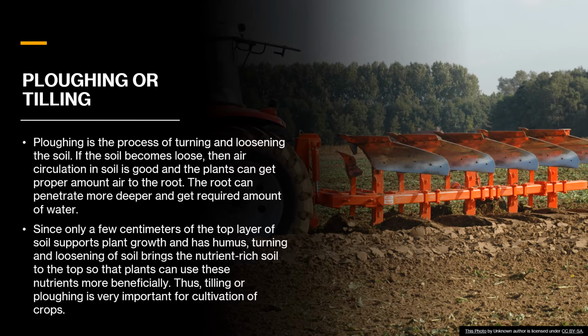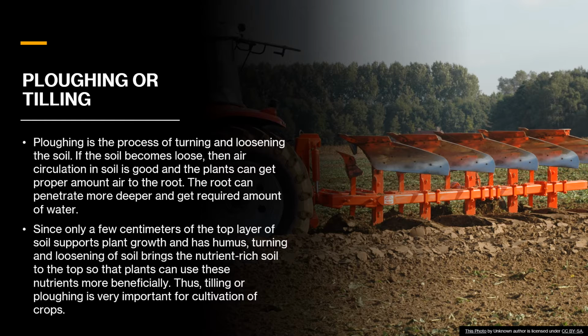Another main purpose, which is not mentioned here and I would like to mention, is that if the soil is well aerated, then it allows microbes and even small organisms like worms to live. These are good signs, as they produce good humus and give it to the soil. The second point is that since only a few centimeters of the top layer of the soil supports plant growth and has humus, turning the soil brings nutrient-rich soil to the top so that the plants can use these nutrients more beneficially.